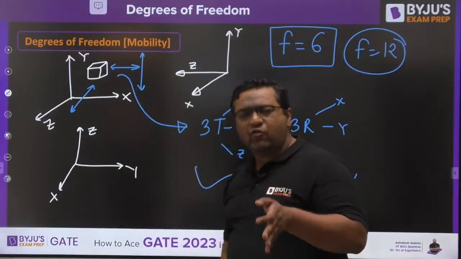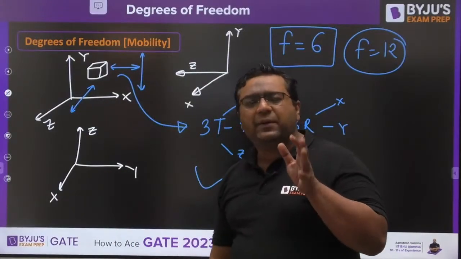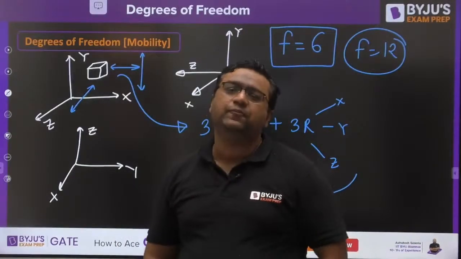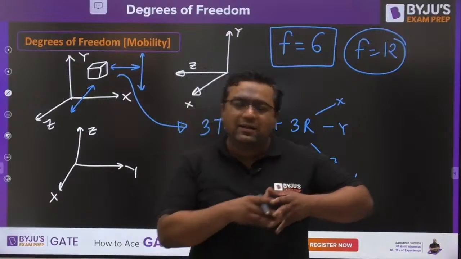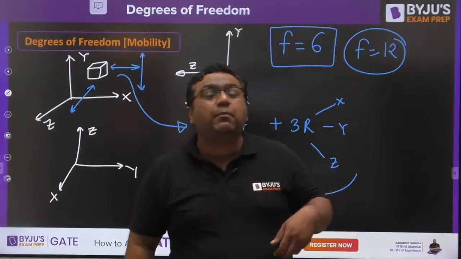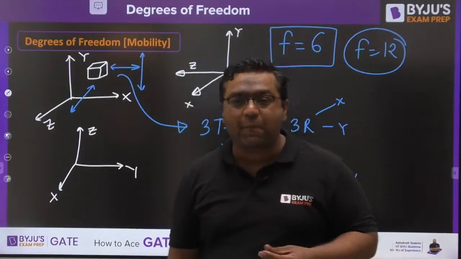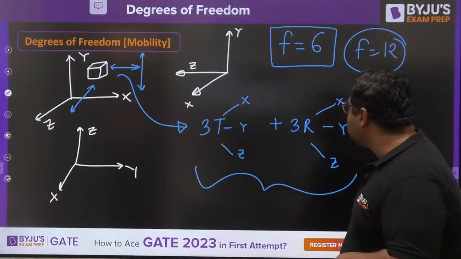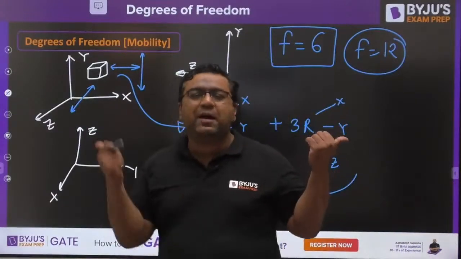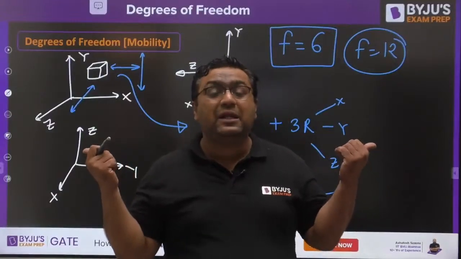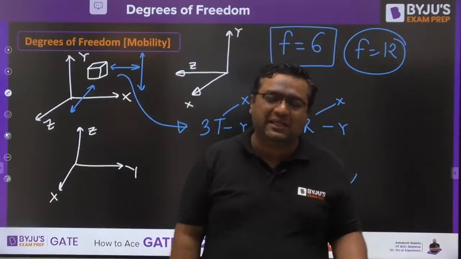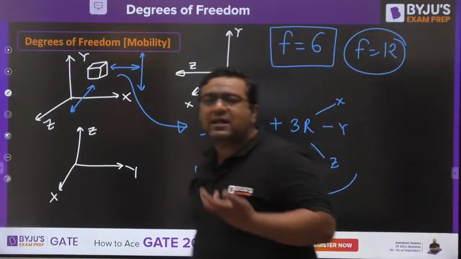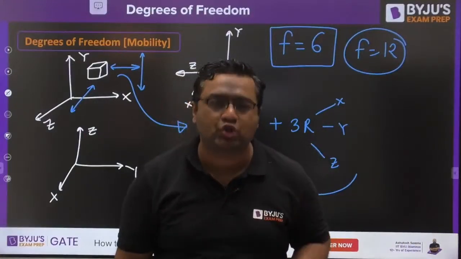But my dear, in theory of machines, we are precisely and concisely discussing about the motion only. We are not interested in some machine where we are going for turning operation or some particular operation. Why am I saying this? Because my dear, we will be considering plus x motion and minus x motion to be same, plus y motion minus y motion to be same, clockwise rotation anti-clockwise rotation to be same. Why? Because our task is just to produce relative motion.